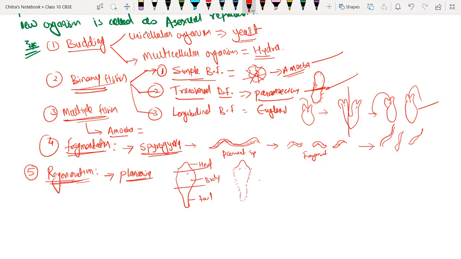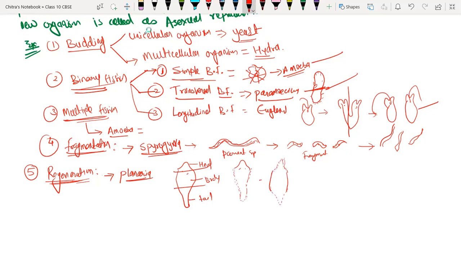If we have the body region, the body region will also develop into the head region and also the tail region, like this.